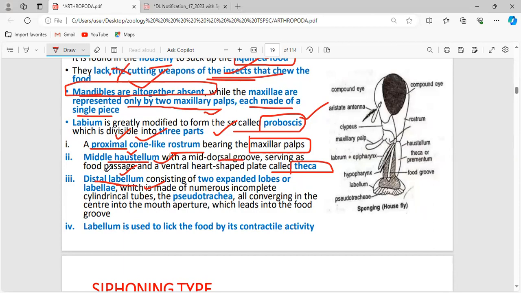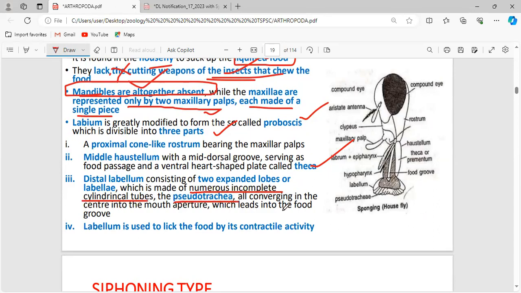Mid-dorsal groove serving as a food passage and a ventral heart-shaped plate, that is said to be the theca. And the distal labellum consists of two expanded lobes called the labellae, which are made of numerous incomplete cylindrical tubes called pseudotracheae, all converging in the center into the mouth aperture, which leads into the food groove.